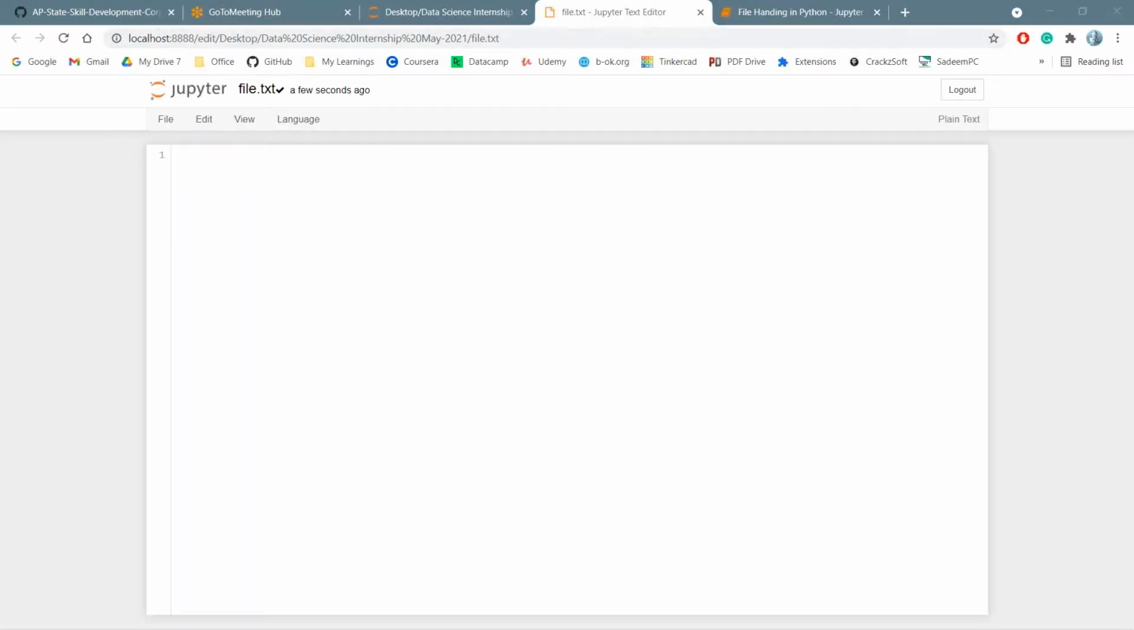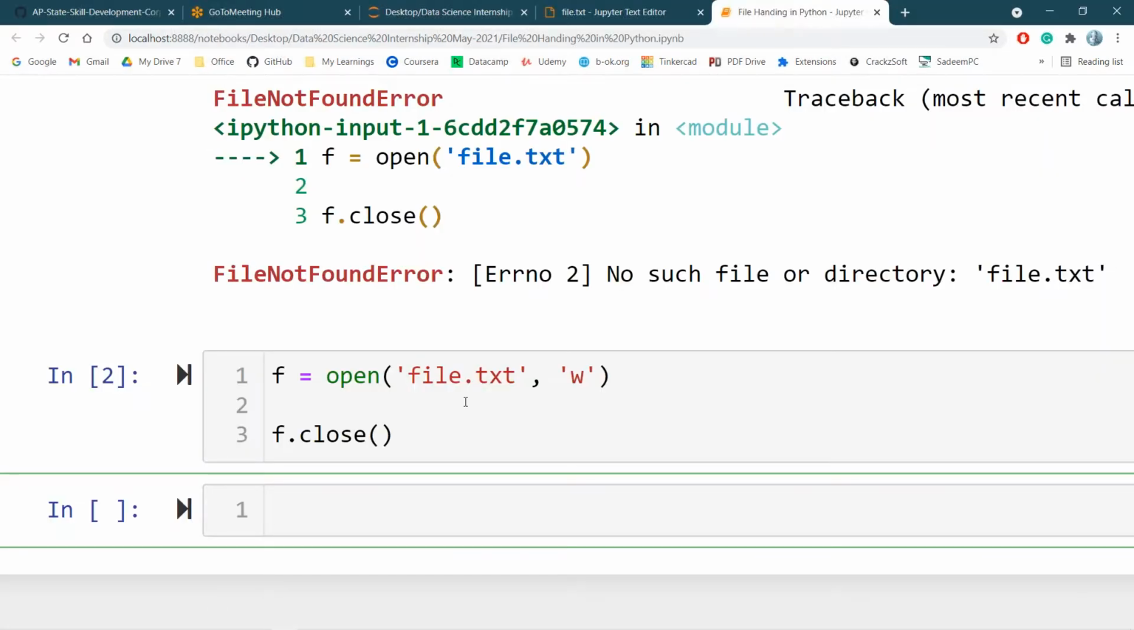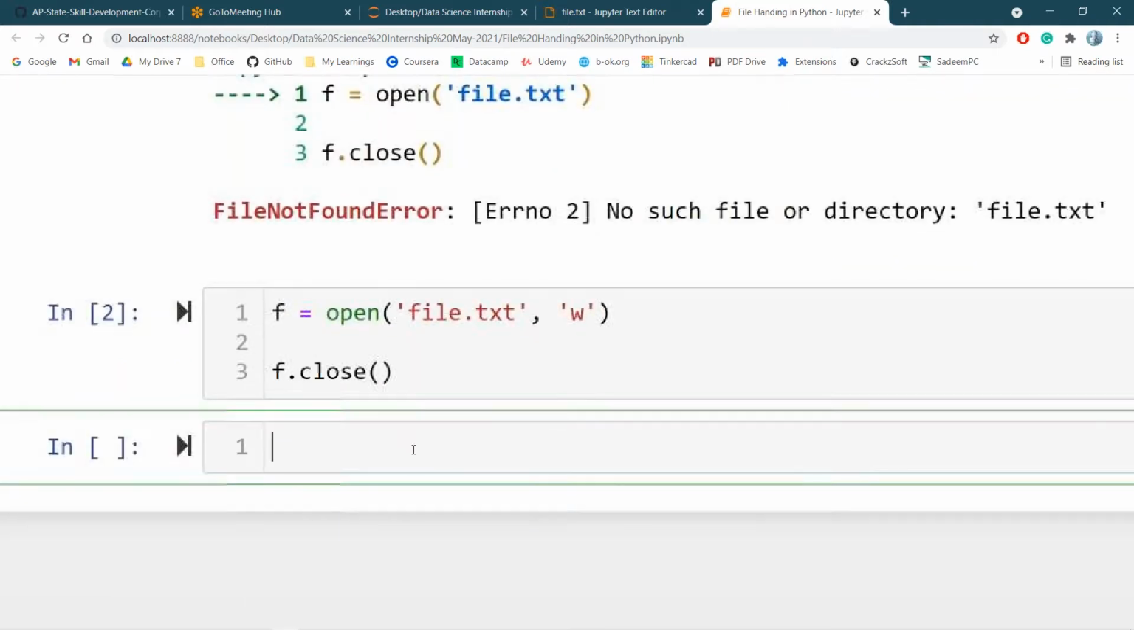One empty file will be created. Okay, we can manually create these files. Why do we need to work programmatically on files? Okay, why are we programmatically working on files? If I want to create 100 files, it may be somewhat clumsy.